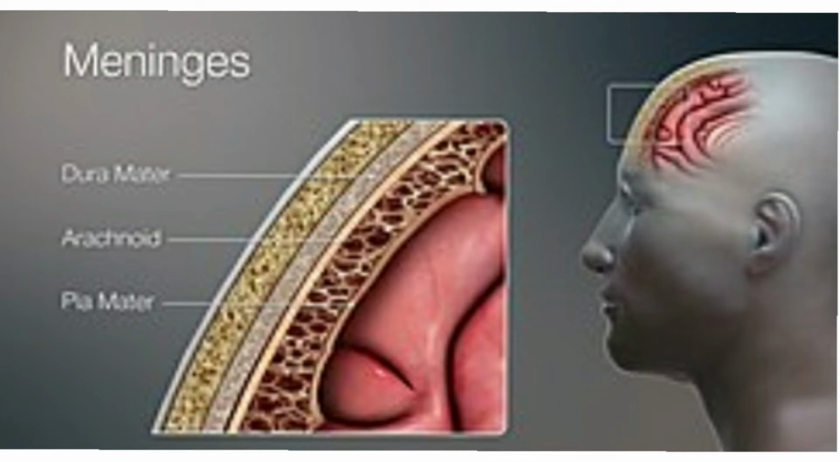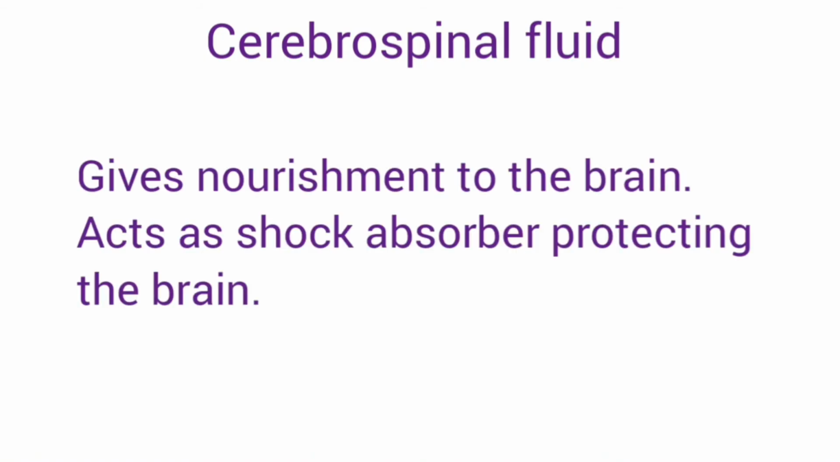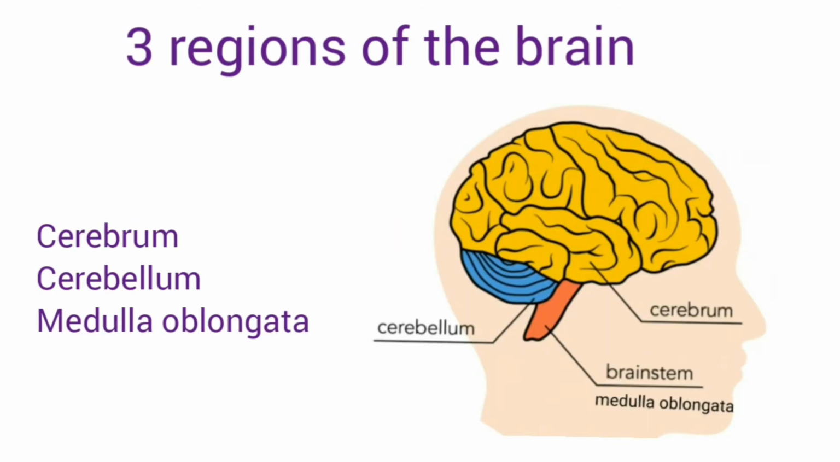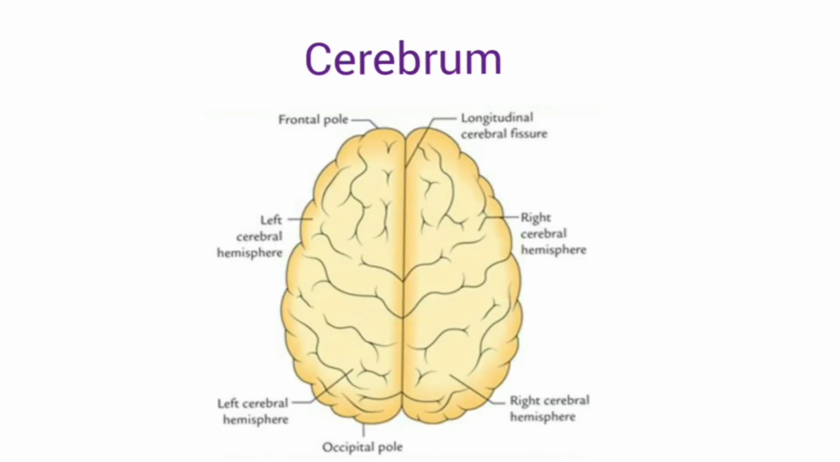The fluid flows between the membranes. This fluid nourishes the brain and it protects the brain from shocks. So it is helping as a shock absorber. The brain is divided into three regions: cerebrum, cerebellum, and the medulla oblongata.